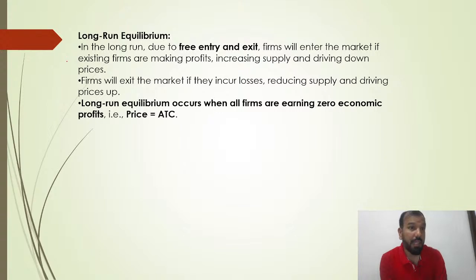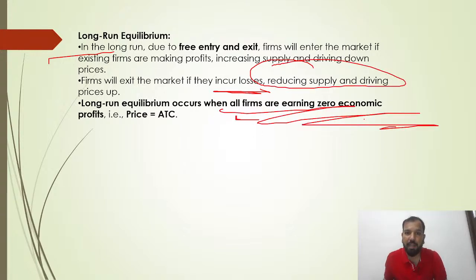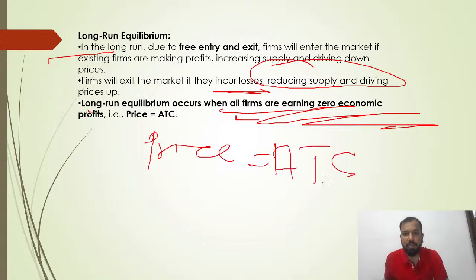This is the long run equilibrium. In the long run, due to free entry and exit, firms will enter the market. The existing firms are making profit, which increases the supply and drives down prices. Firms will exit the market if they incur losses, reducing the supply and driving prices up. The long run equilibrium occurs when all firms are earning zero economic profit, that is, price equal to ATC. You have to understand this statement: price equal to ATC.